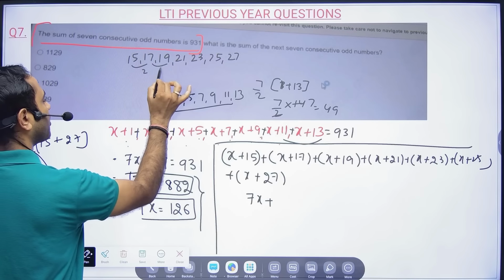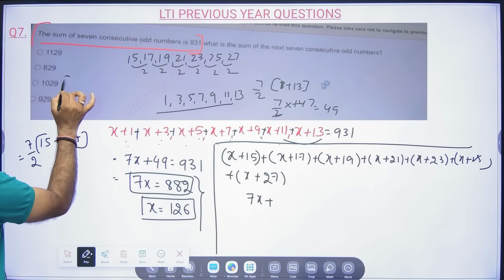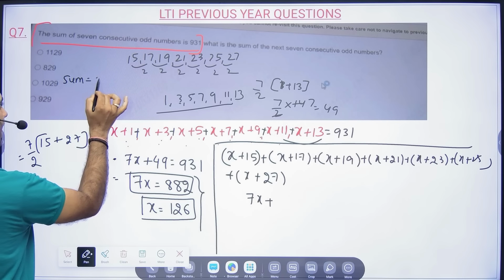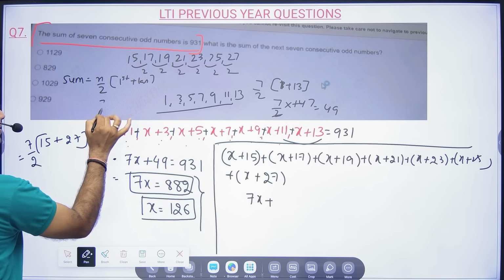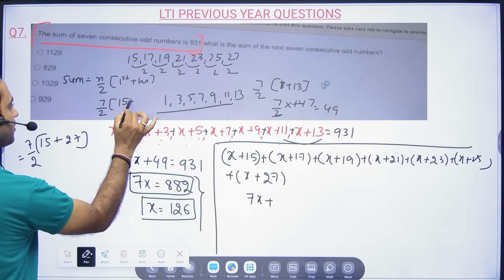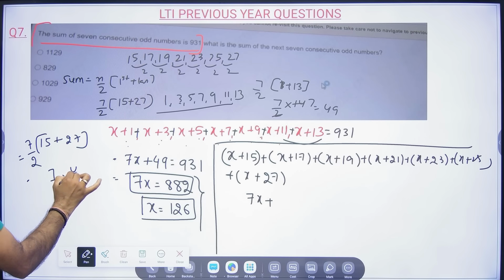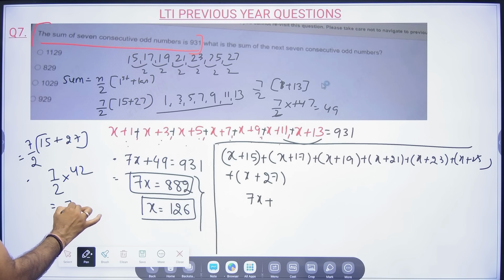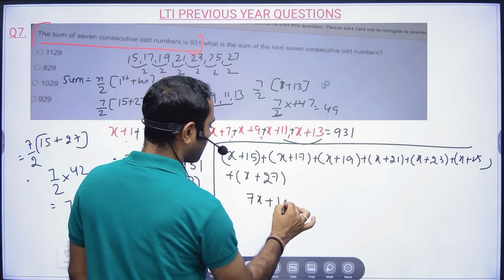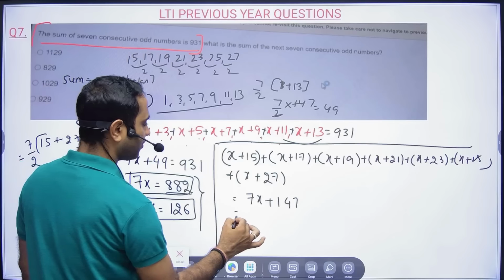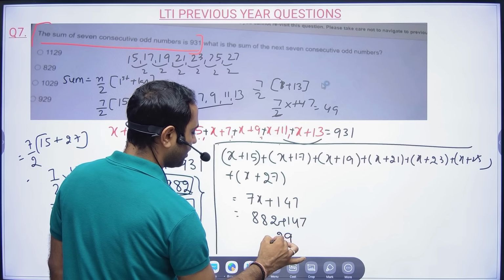These are in arithmetic progression because the difference between the numbers is the same. The sum is n by 2 into first term plus last term: 7 by 2 into 42, which is 7 into 21, that is 147. So 7x plus 147, where 7x is 882, so 882 plus 147 is 1029.